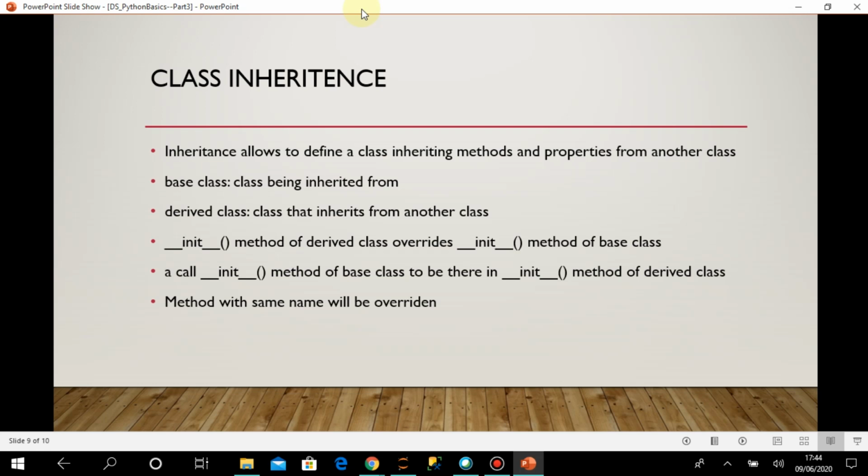Hello everyone. Let us continue our discussion on class in Python. Okay, we are going to discuss the inheritance property of class here in this session.